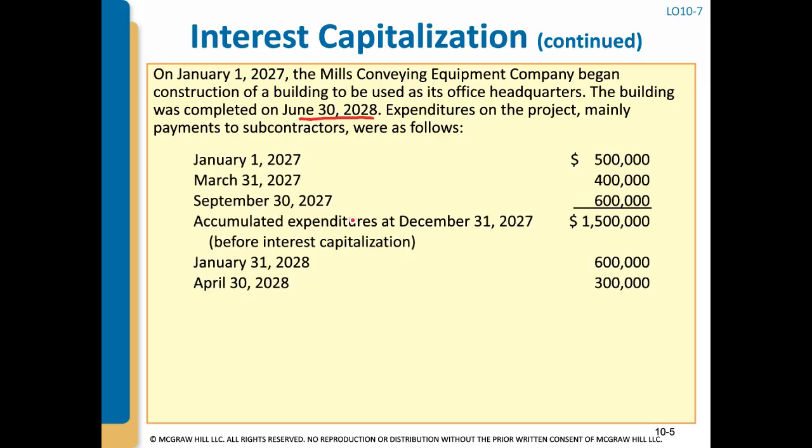As is typical in a construction project, the costs are not incurred evenly throughout the year. There are chunks incurred throughout the year. So in this example, on January 1, the company incurred $500,000 worth of cost. On March 31, $400,000, and on September 30th of 2027, $600,000. So for 2027, the company incurred $1.5 million in total. That is before any capitalization of interest. And then in the following year, they incurred $600,000 on January 31st and $300,000 on April 30th.